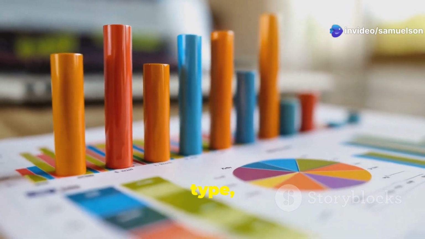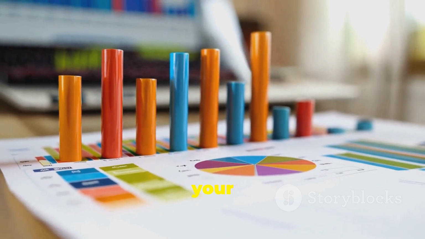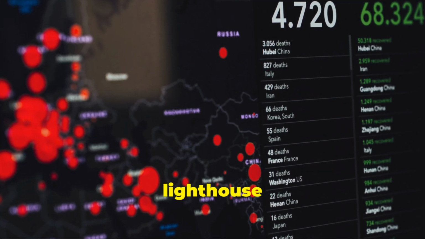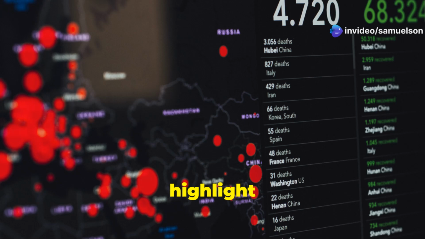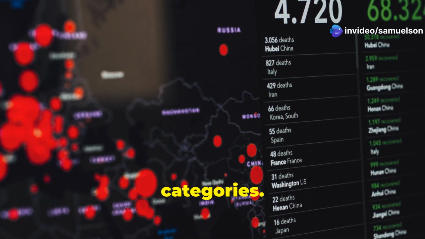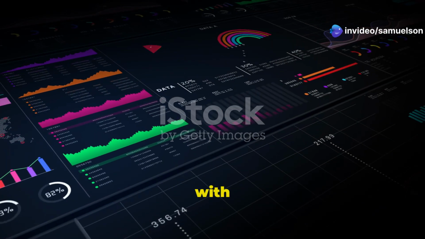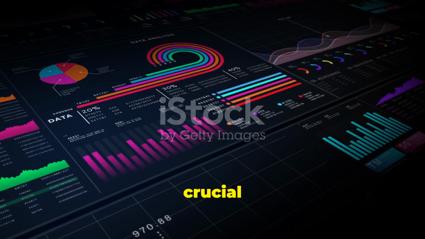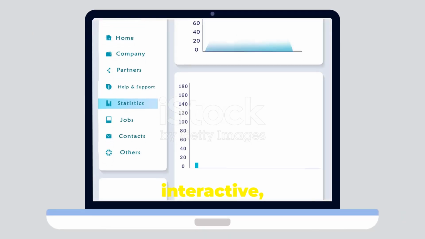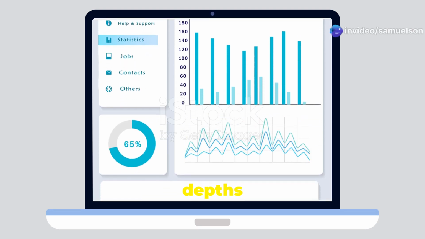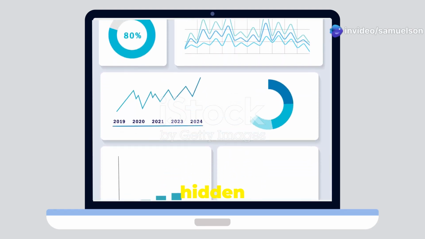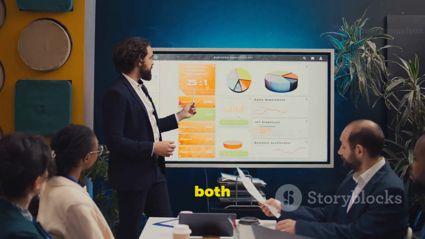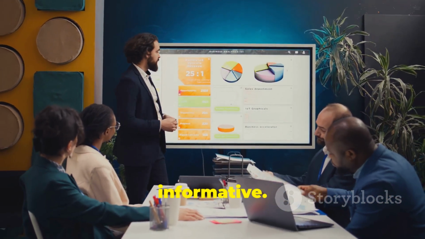Choose the right chart type, like selecting the best sails for your ship, to capture the wind of your data. Use color wisely, as a lighthouse guiding you through the fog, to highlight key findings and differentiate categories. Provide context with labels and annotations, like a seasoned navigator marking the map with crucial notes. Make your dashboard interactive, allowing users to explore the depths of data like divers uncovering hidden treasures. By following these navigational tools, your dashboard will be both visually compelling and highly informative.